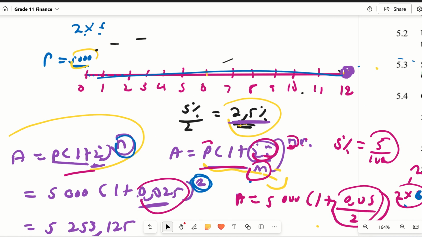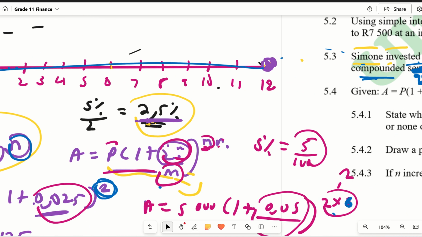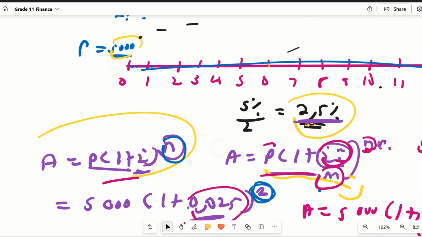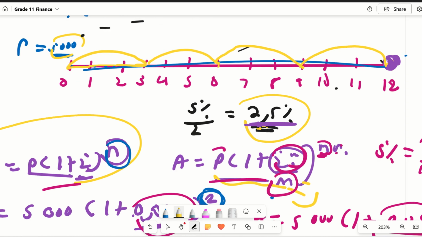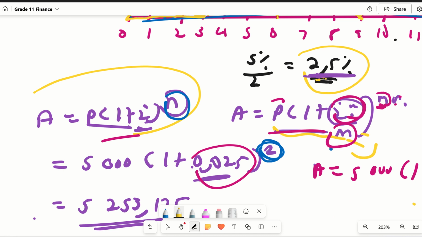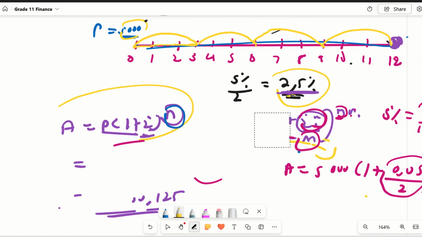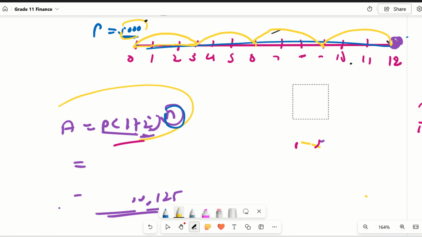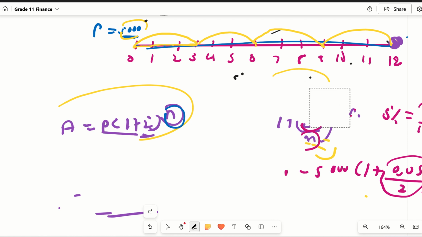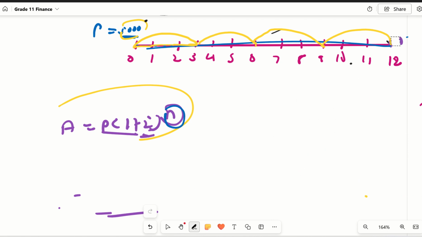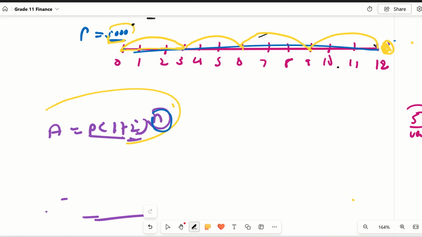So now, compound means grow, and quarterly means it grows every quarter. We know that a quarter takes 3 months. So it's January, February, March. This is the first quarter, the second quarter, the third quarter, then the fourth quarter. So we've got 4 quarters in a year. So let's now calculate how much this guy will have at the end of the year, not 6 years, just the year. He invested 5,000 there under those investment conditions, so we're going to apply this formula.